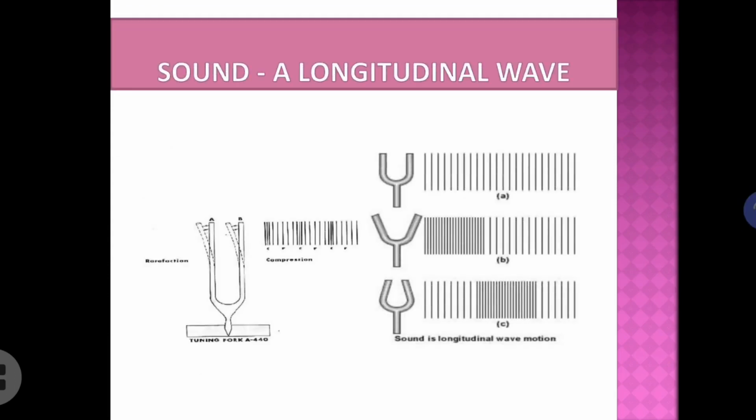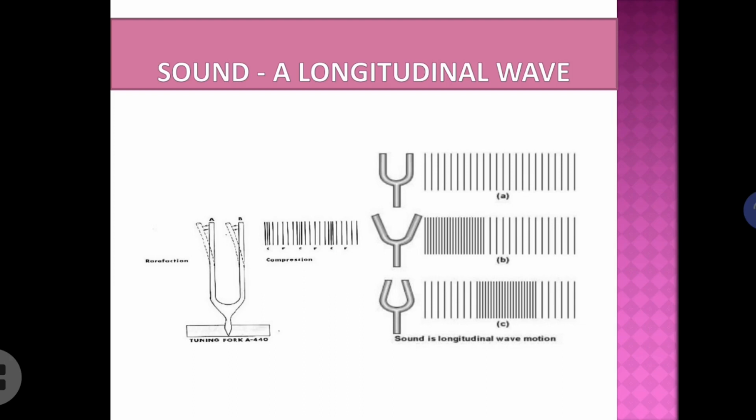Now, as you can see, as we discussed, when the prongs of the tuning fork are at rest, there will be a continuous or uniform distribution of particles. But when the tuning fork starts vibrating, that means the prong starts vibrating, the particles also start vibrating, and as a result, you can see when the prong is moving forward, the particles are also pushed forward, and they become crowded together, creating a region of compression.